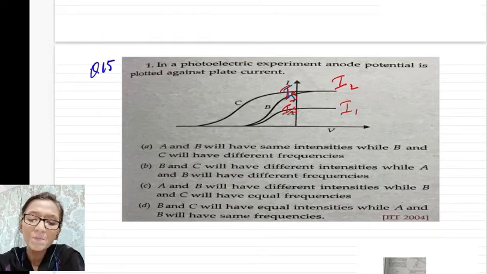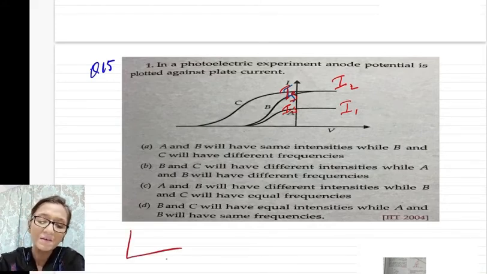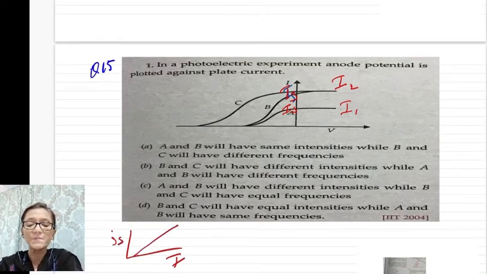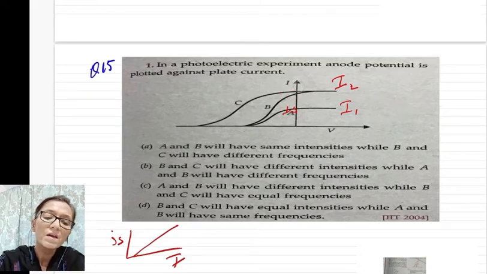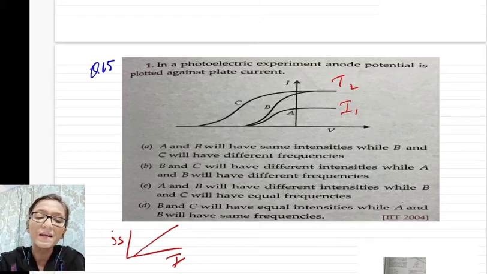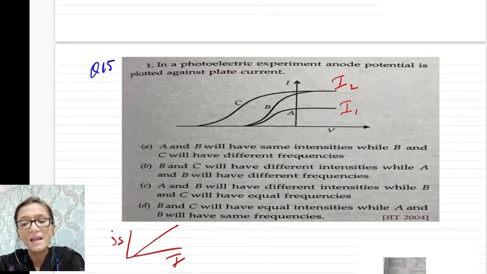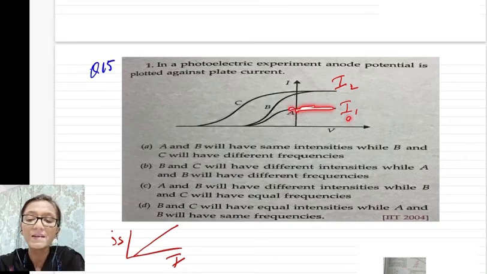So A and B will not have the same intensities because we have learned that the intensity versus saturation current graph is a straight line. So it is directly proportional. When you have higher saturation current, then intensity will be high. And when you have lower saturation current, then intensity will be low. So first option is wrong.